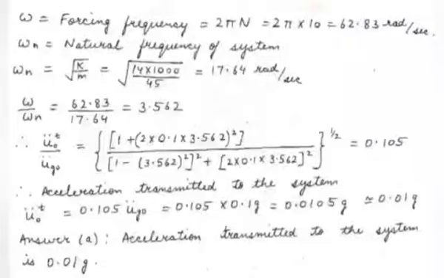Therefore, acceleration transmitted to the system ü_0t will be equal to 0.105 ü_g0. ü_g0 is equal to 0.1 g. Therefore, ü_0t will be equal to 0.105 × 0.1 g equal to 0.0105 g, nearly equal to 0.01 g. So we get the answer to part A of the question. Acceleration transmitted to the system is 0.01 g.